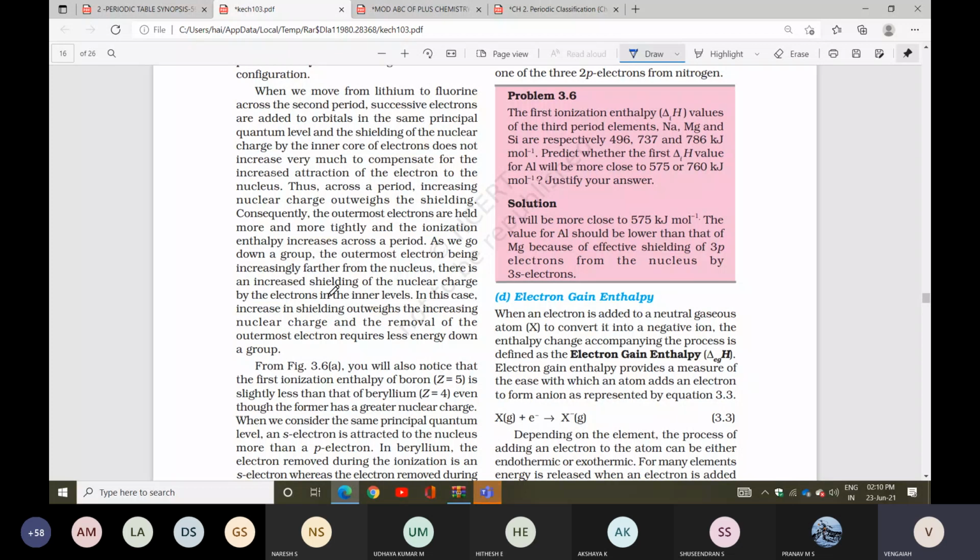The value for aluminum should be lower than that of magnesium because of effective shielding of the 3p electrons from the nucleus by the 3s electrons.